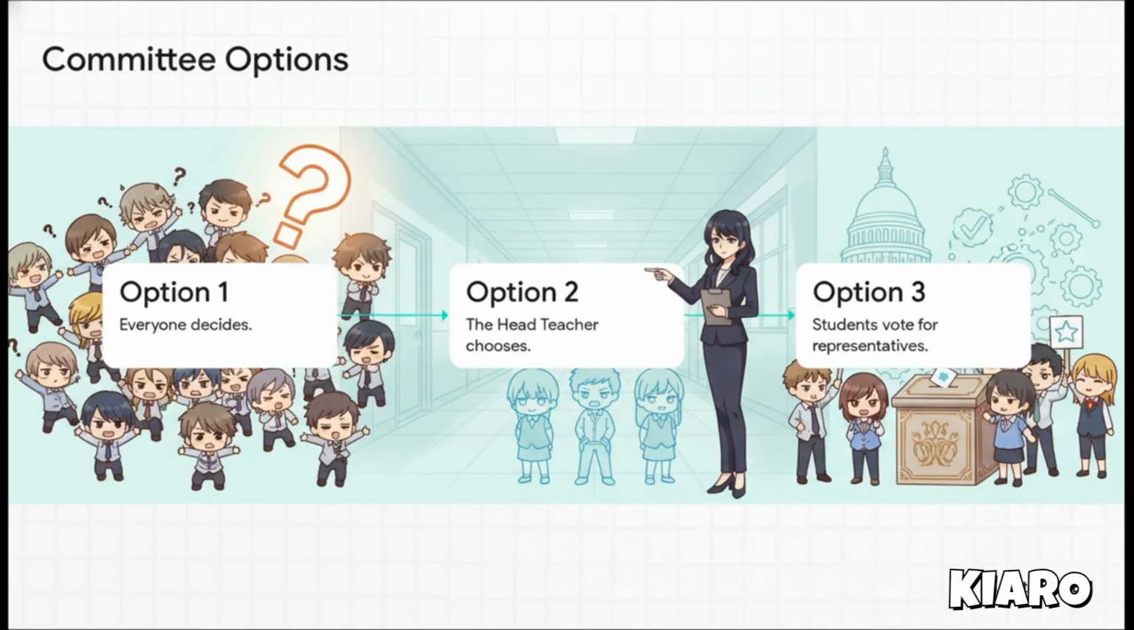Option 2, the head teacher simply handpicks the committee members herself, but that completely leaves the general student body out of the process. Then there's option 3, the students actually vote for their representatives, and the winners form the committee. Choosing representatives is by far the most effective way to handle a giant group while ensuring everyone's voice still matters. And guess what? That forms the very foundation of democratic representation.